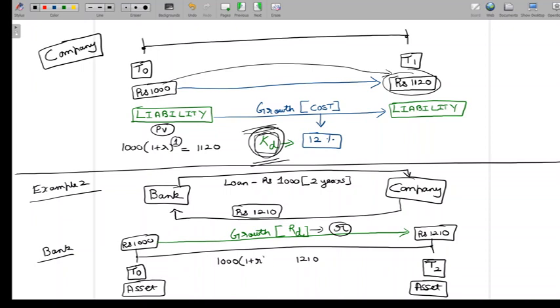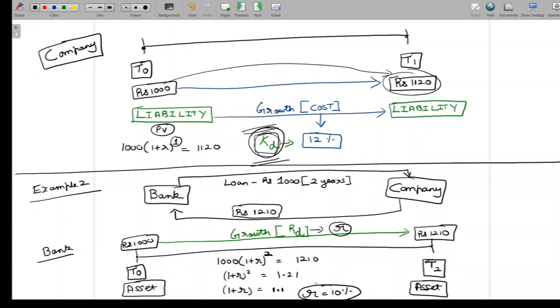So 1,000 into (1 + R) to the power 2, because N is the number of time periods, and here we are talking about time periods in terms of number of years, so we put 2 there. So 1,000 × (1 + R)^2 equals 1,210. So (1 + R)^2 is 1,210 divided by 1,000, that's 1.21. If I take the square root, I get 1 + R equals 1.1. Now if I solve for R, I get R is equivalent to 10%.